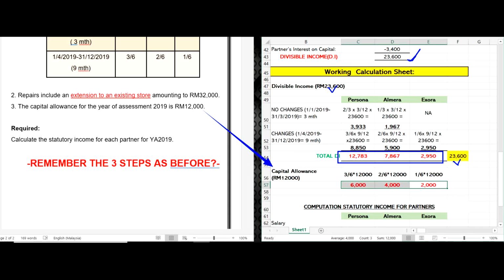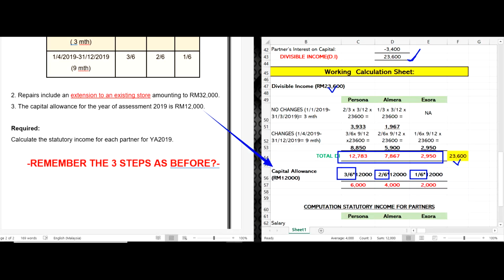Okay. 3 over 6 is the new profit sharing ratio for Persona times 12,000. 2 over 6 is also the new PSR for Almera. 1 over 6 is the profit sharing ratio for Izora. So this is the amount of capital allowance. Okay, students. So we are at the end of the calculation.